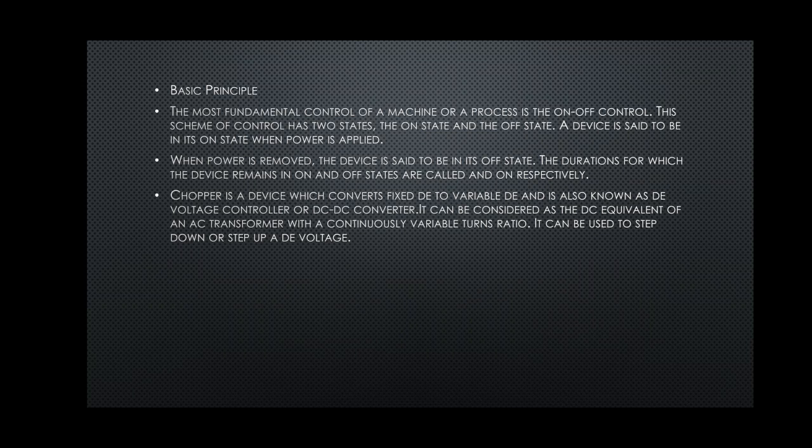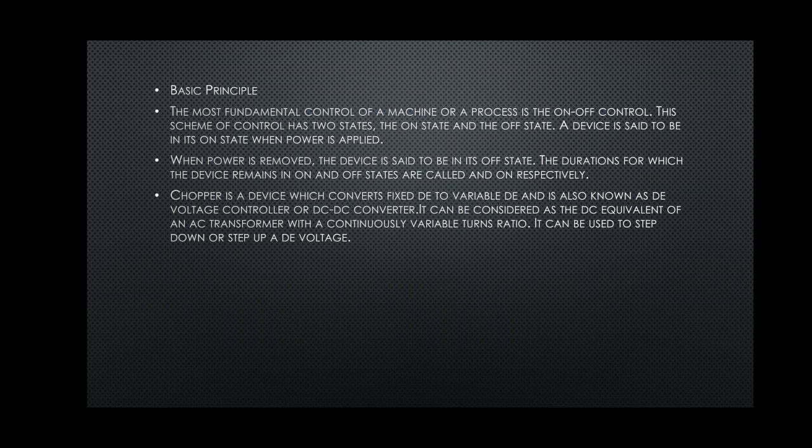So, a chopper is a device which converts fixed DC to variable DC, also known as a DC voltage controller or DC to DC converter. We can consider this chopper as the DC equivalent of an AC transformer. How does an AC transformer convert AC to AC?